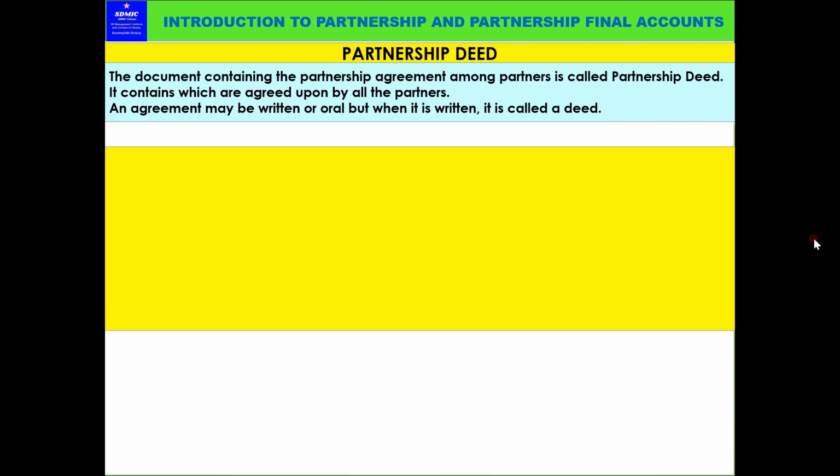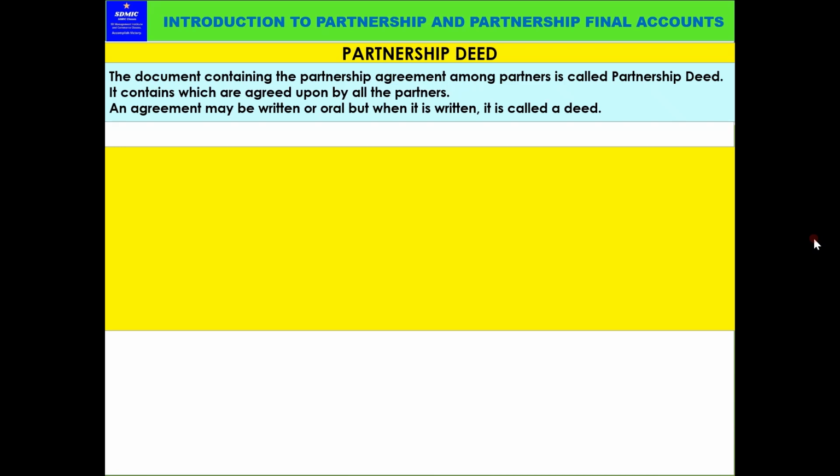When there is any dispute among the partners, if there is no written document or written agreement or partnership deed, there are no legal formalities. They cannot go to the court or sue. But if there is a properly executed and registered partnership deed, it is a valid and legal document. Tomorrow, if there is any dispute among the partners, they can go to the court. So that is the thing.